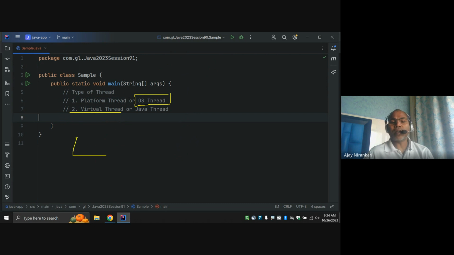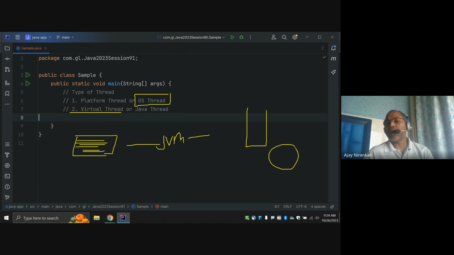This is my one task. In this task, I want to run in a separate thread. So our JVM, Java Virtual Machine, requests: hey operating system, can you start one thread where I can execute my code? So the operating system starts one thread for you, and you submit your task here, and your task is executed.